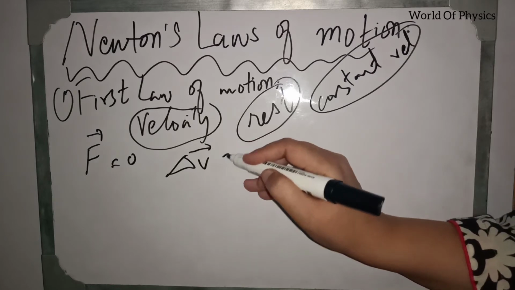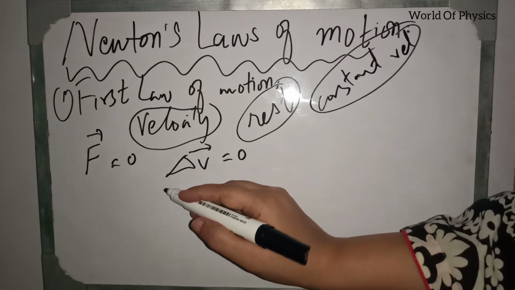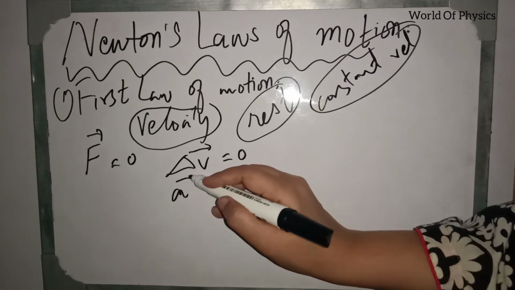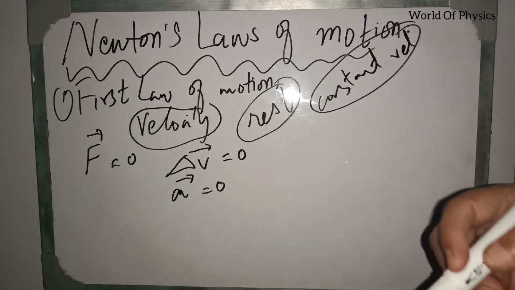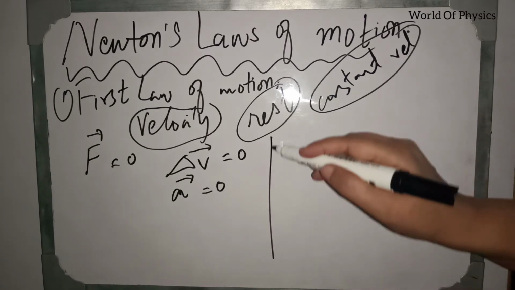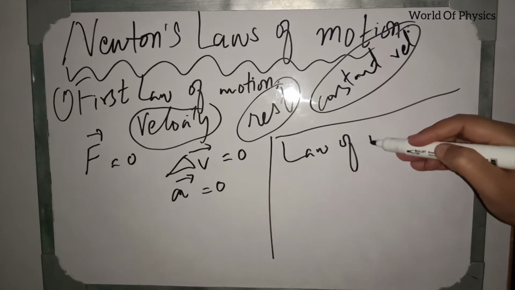Del V is equal to 0. As there is no change in velocity, acceleration is equal to 0, because acceleration is the rate of change of velocity. The first law of motion is also called the law of inertia.